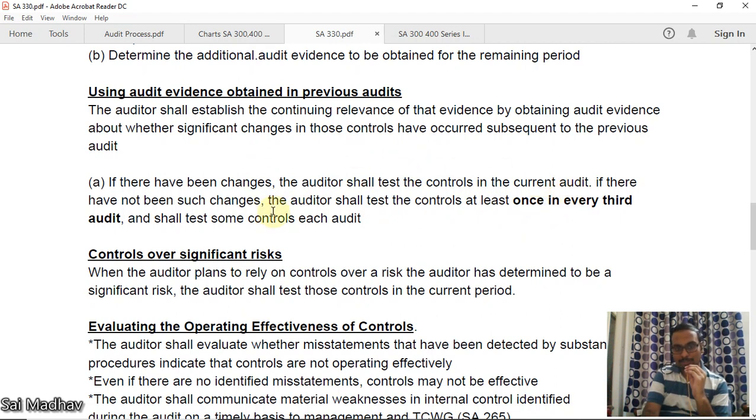If there have not been such changes, the auditor shall test the controls at least once in every third audit. See, even if there are no changes, even if everything is the same, for every third audit you have to check those controls and test them. Otherwise, you would have to check every year. Now, controls over significant risks.